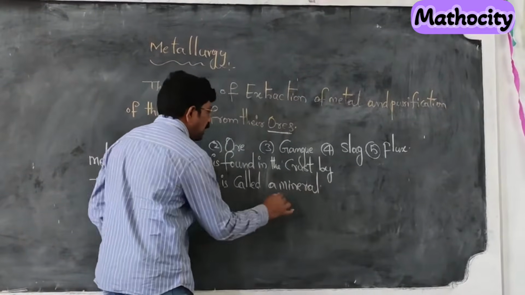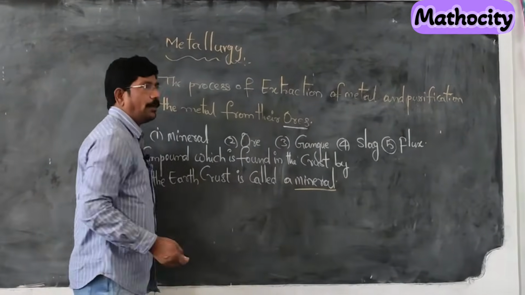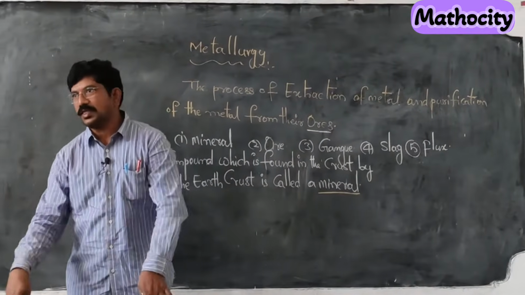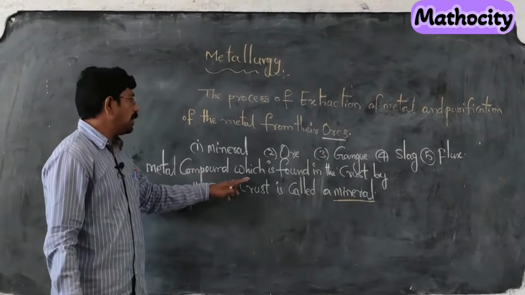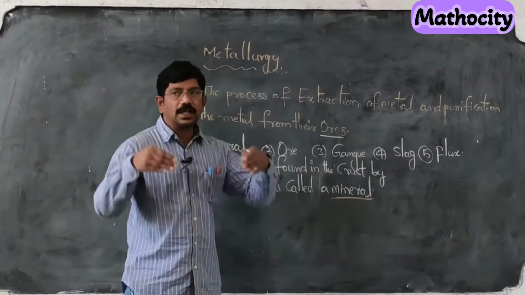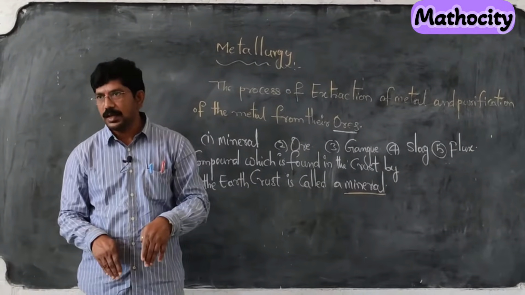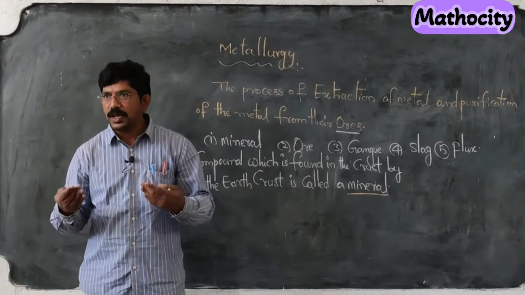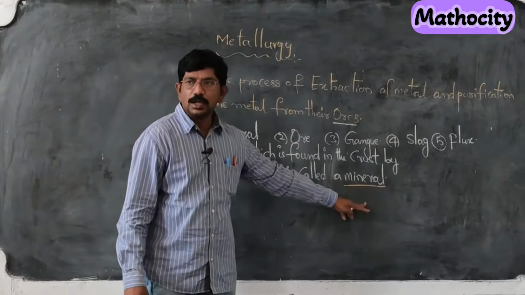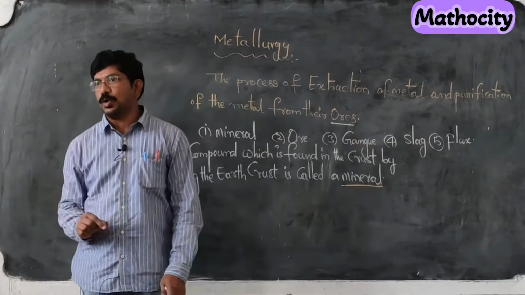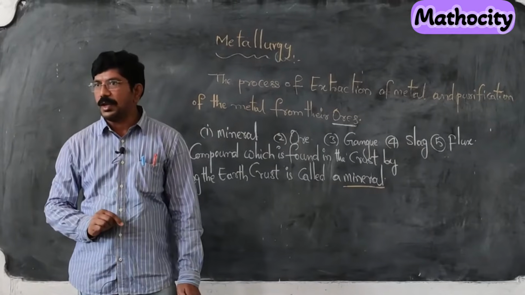Mining means digging wells into the earth crust. So mineral is the metal compound obtained in the earth crust. How are you obtaining it? By digging. So that is nothing but a mineral. Mineral is a metal compound. Are you clear about that?